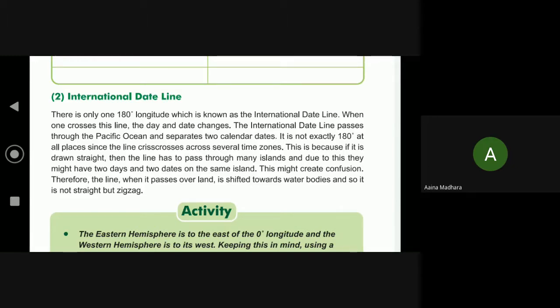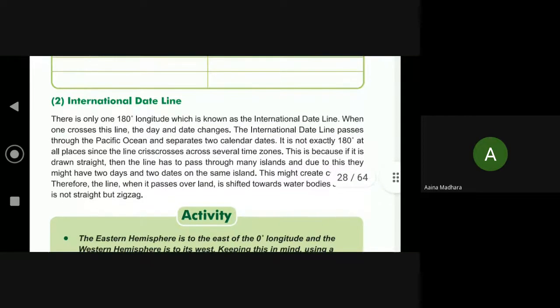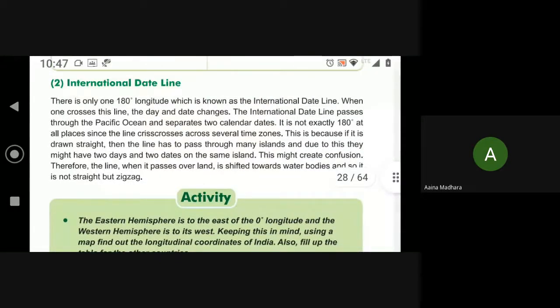Okay? So, there is only one 180-degree longitude, which is known as the international date line. When one crisscrosses this line, the day and date changes. What happens, beta? The day and date changes. The international date line passes through the Pacific Ocean and separates two calendar dates.